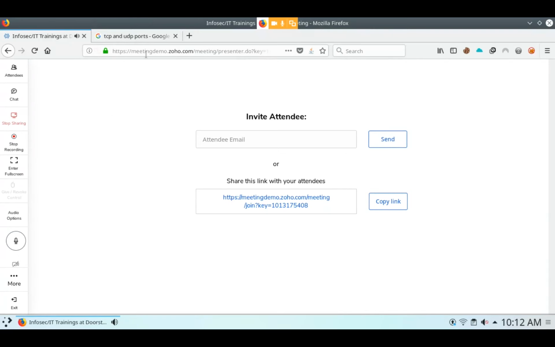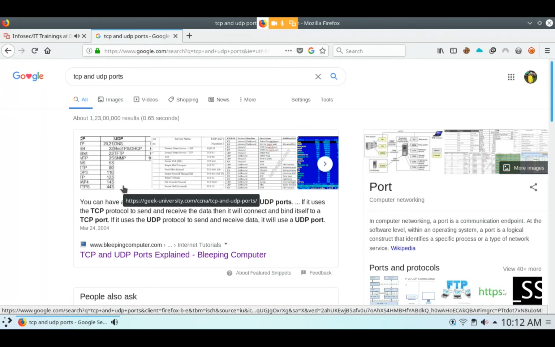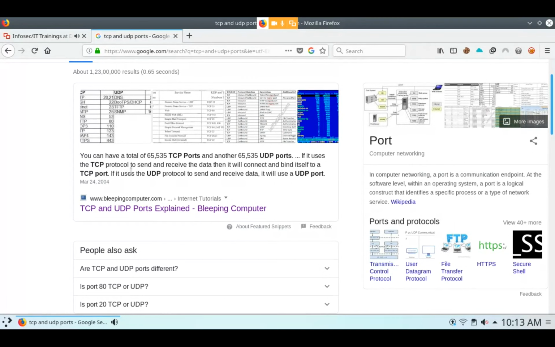Here you have to know about some TCP and UDP ports. These ports are useful in ethical hacking, and it is a part of scanning. The number of ports is 65535. There are TCP ports and UDP ports. The number of TCP ports is 65535. So here you will learn about some important ports.